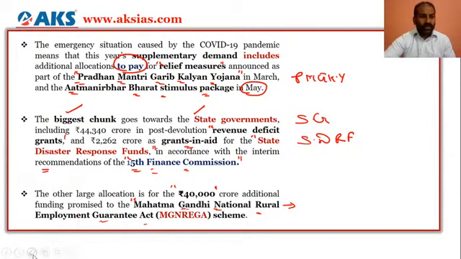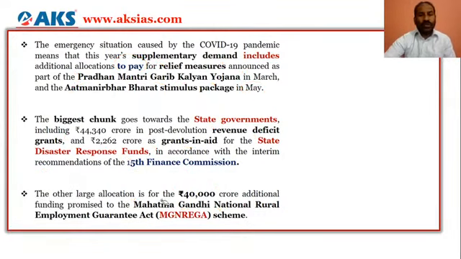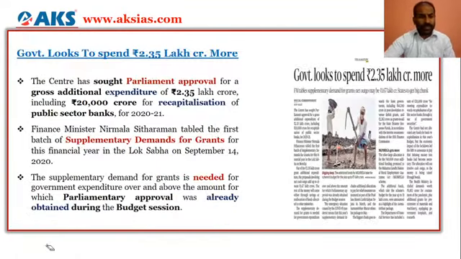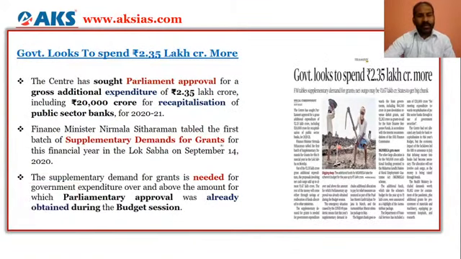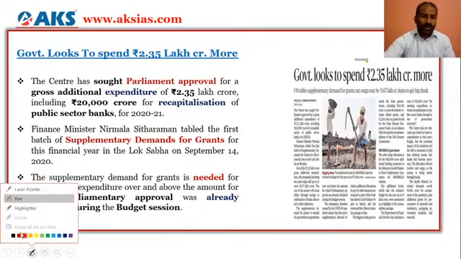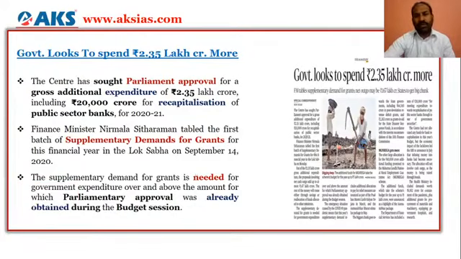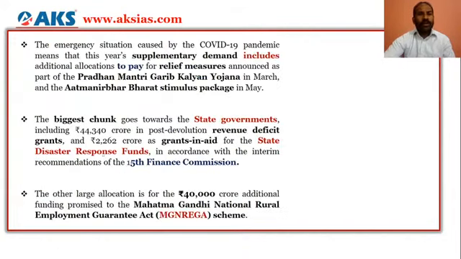So the one which is very useful for you from the UPSC perspective is the supplementary demands for grants. You need to focus on it along with the economy point of view, that the government is spending more money for the Pradhan Mantri Garib Kalyan Yojana, Atmanirbhar Bharat stimulus package and Manrega. So these three are important.